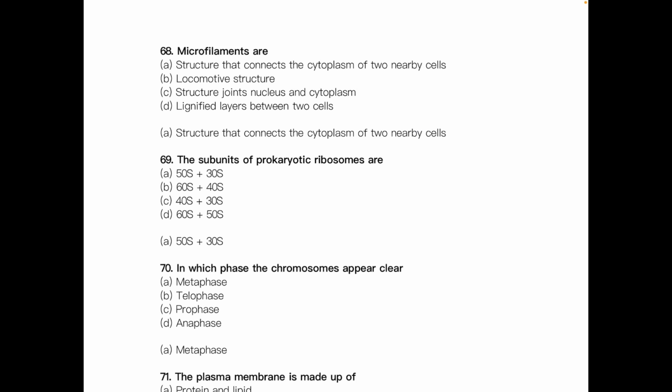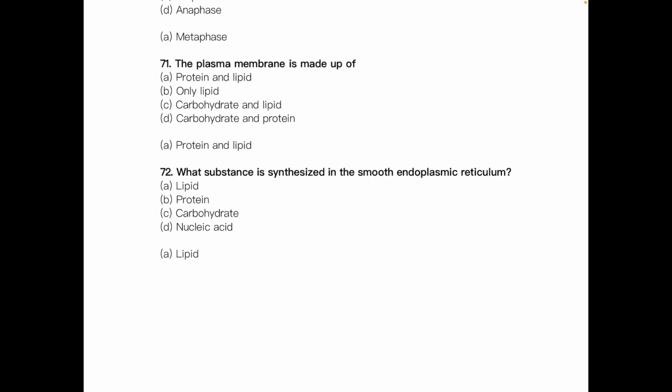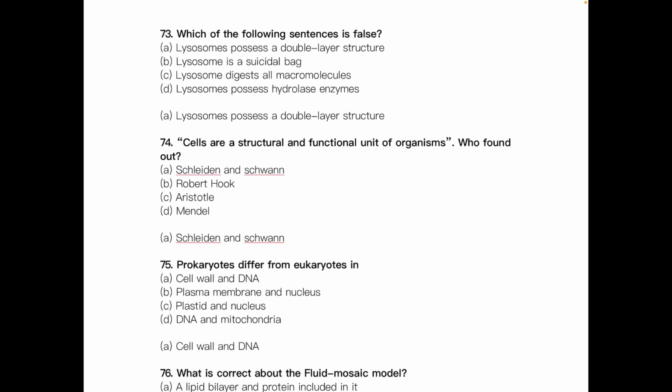Microfilaments are dash. They are the structures that connect the cytoplasm of two nearby cells. The subunits of prokaryotic ribosomes are dash. The answer is 50S and 30S. Okay. In which phase do the chromosomes appear clear? The answer is metaphase. The plasma membrane is made up of dash. The answer is protein and lipid. What substance is synthesized in smooth endoplasmic reticulum? The answer is lipid. Which of the following statements is false?